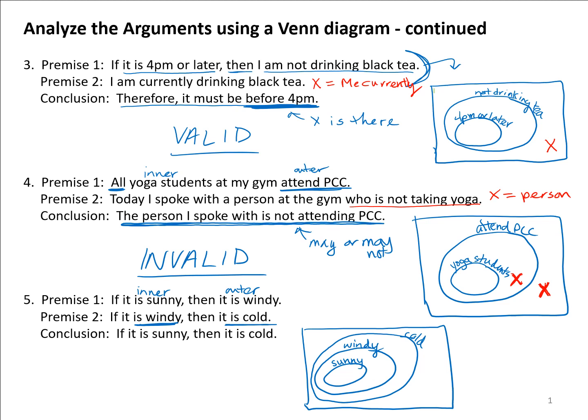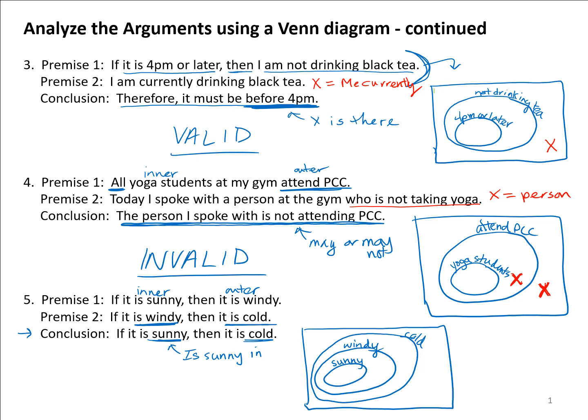What we can now do is look at the conclusion and see if it has to be the case. The conclusion says if it's sunny, then it is cold. What that means is it's asking you, is sunny inside of cold? Remember, if-then means one set is inside the other.